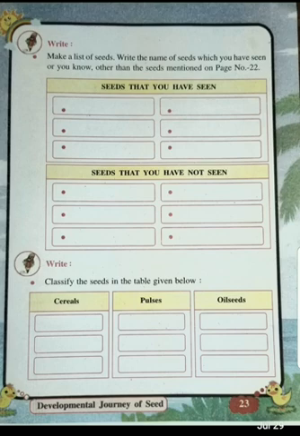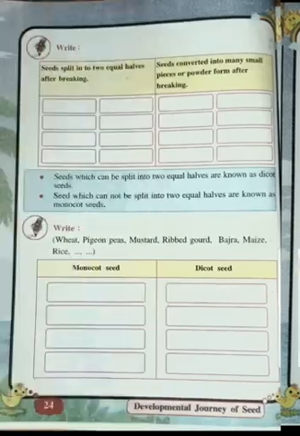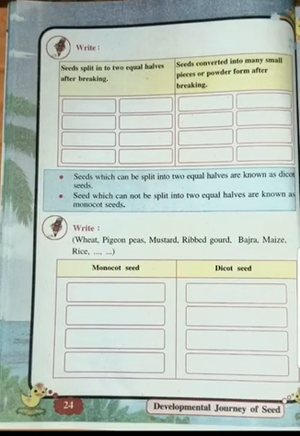Now, next you have to classify the seeds which can be split or broken into two equal halves, and the seeds which turn into powder form. So which are the seeds which are broken into two equal halves? They are called pulses. For example, green gram, Bengal gram, moong, chana, etc. And the seeds which get converted into powder form are millet, jowar, wheat, rice, sesame, mustard, or we can also say groundnut or castor. These are the seeds which turn into powder.